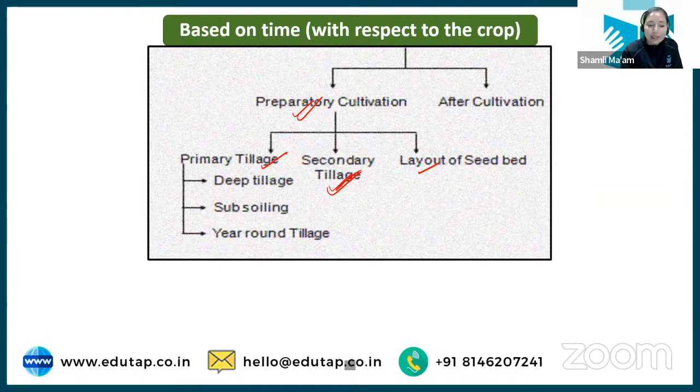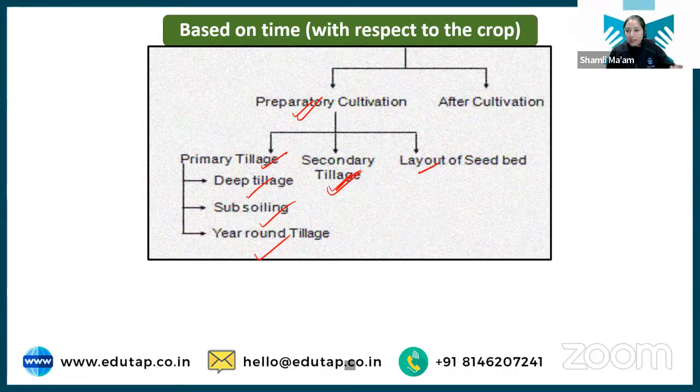Now in primary tillage we have different types. Deep tillage can be done, subsoiling can be done, year round tillage can be done. These are the types of primary tillage, done based on special purposes. If you want to sow any crop that has a deep root system, you will do deep tillage, so that any compaction in the soil can be broken down.